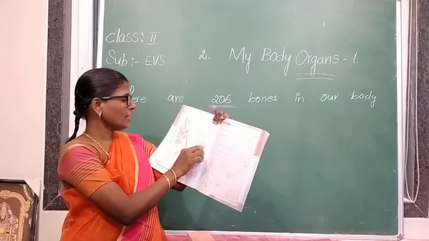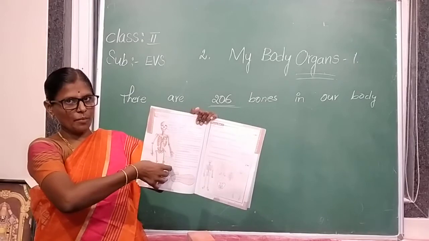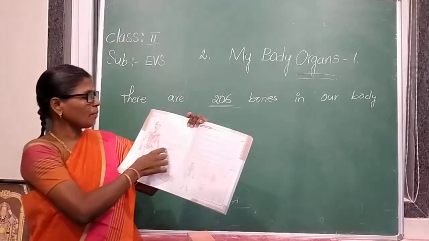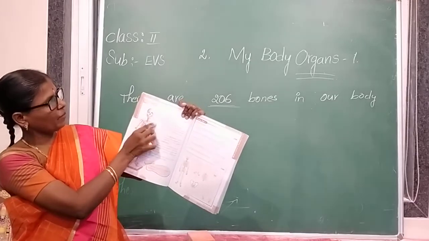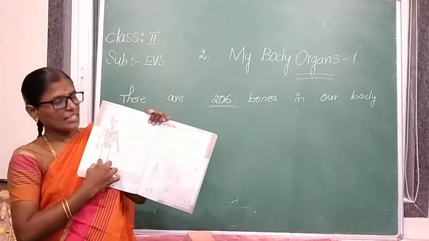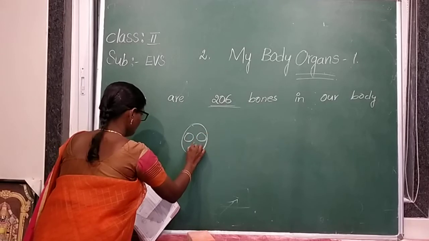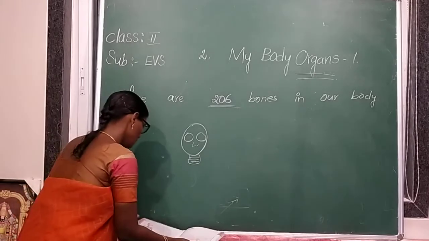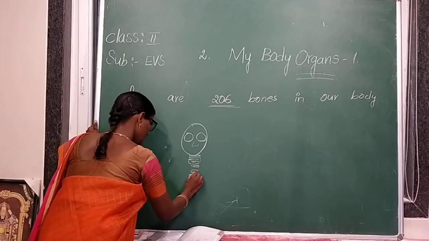The bones join together and form a framework. This is our skeleton. The bones form a framework, so it is called a skeleton. What is this? Skeleton. This is our skeleton. The bones form a framework is called a skeleton.